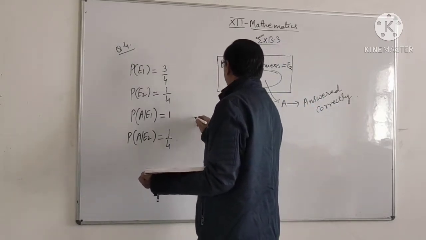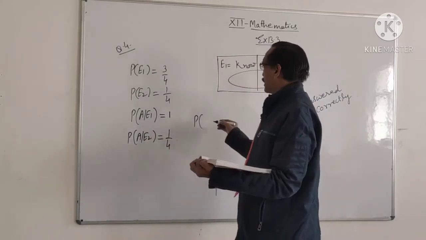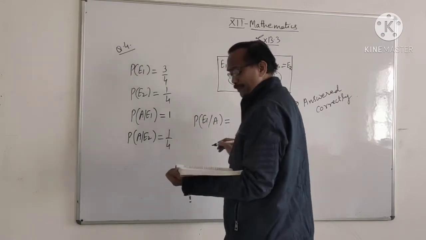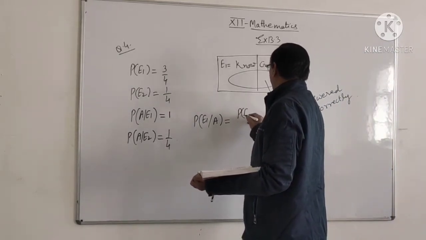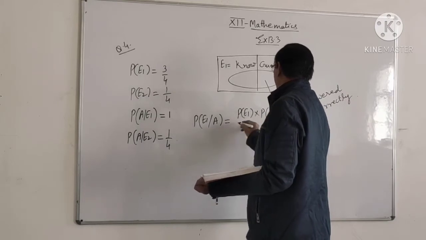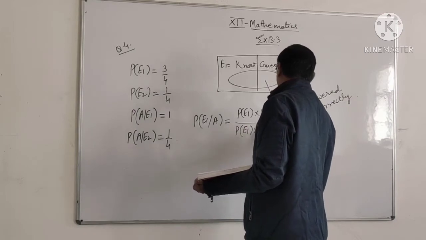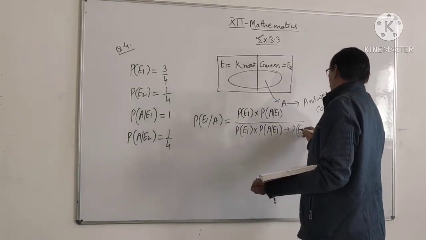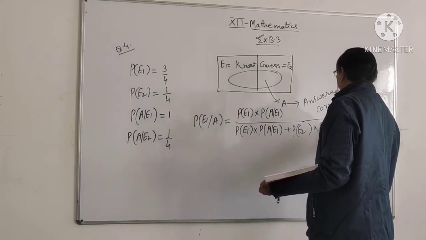Now we have to find the probability that the student knows the answer, meaning P(E1|A). It is P(E1) times P(A|E1) divided by P(E1) times P(A|E1) plus P(E2) times P(A|E2).